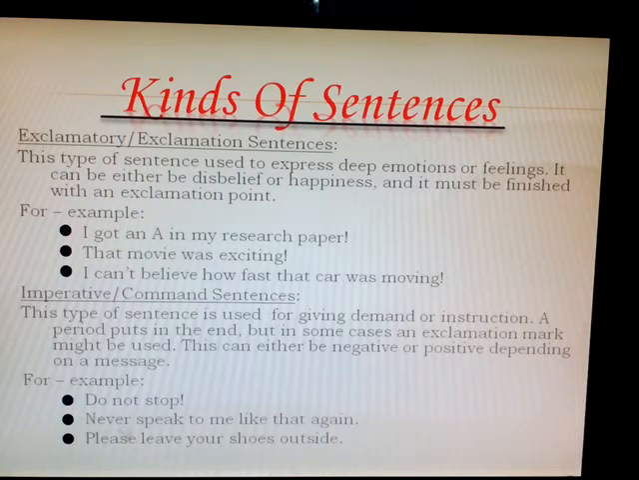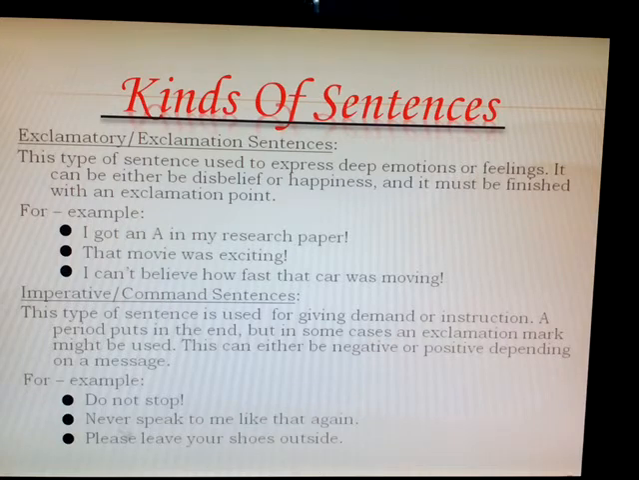Then, that movie was exciting! The movie was very exciting! I loved it! I can't believe how fast that car was moving! Now in all these sentences you have to show your emotion and feeling. Now look, all the 3 sentences I will read again and look how Sir Javed is reading for you. I got an A in my research paper! That movie was exciting! I can't believe how fast that car was moving!